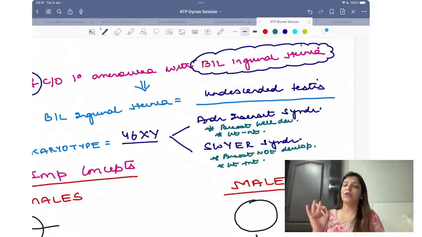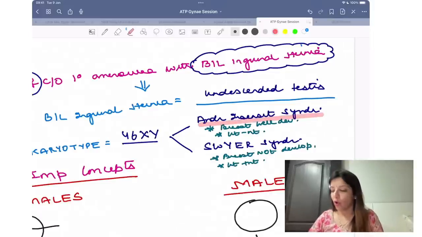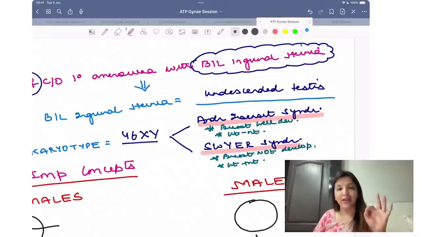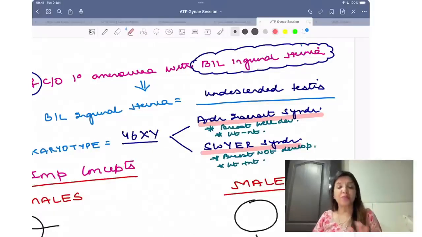The moment your question says bilateral inguinal hernia, immediately you have to think about only two things. Either you are dealing with androgen insensitivity syndrome or you are dealing with Swyer's syndrome. In an androgen insensitivity syndrome question, they are going to say breast is well developed, uterus absent. In Swyer's, breast not developed, uterus present. Clear to all of you?